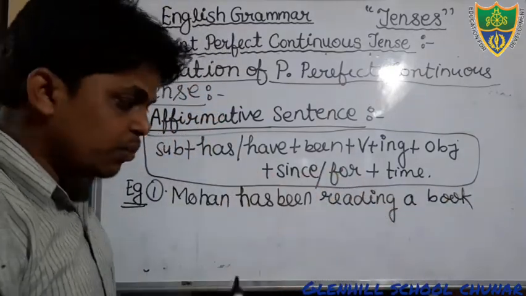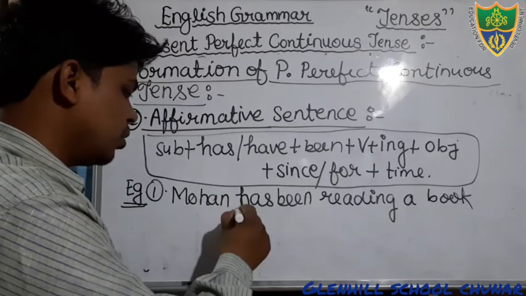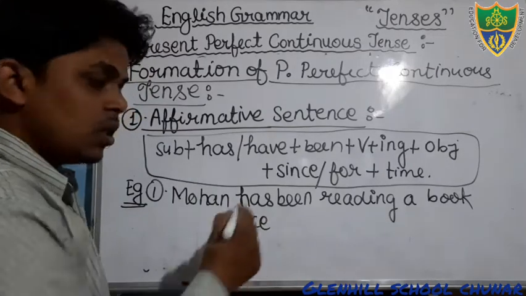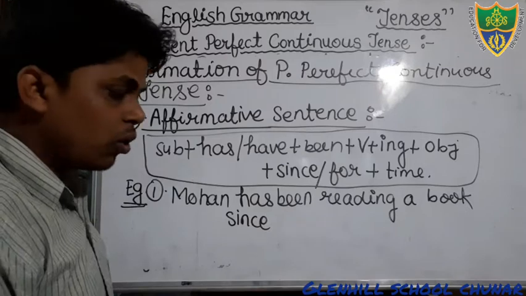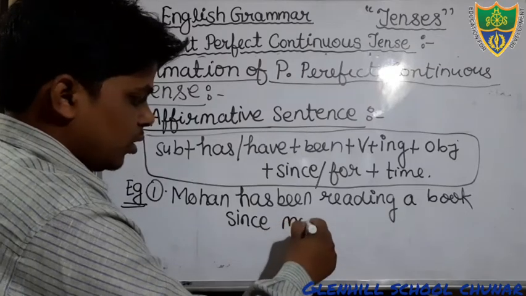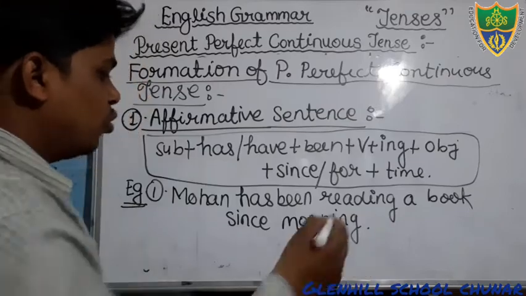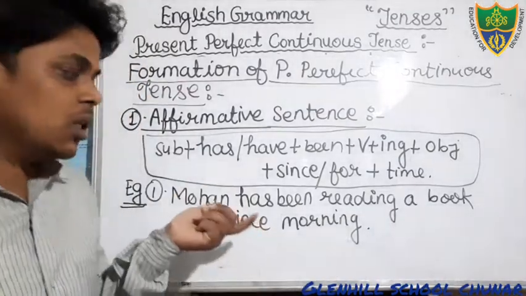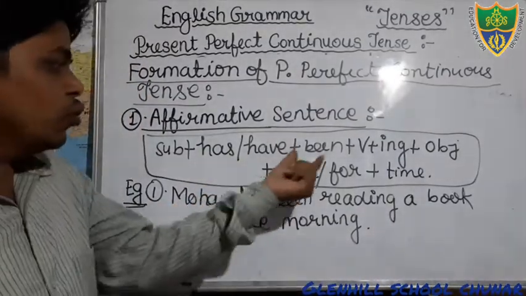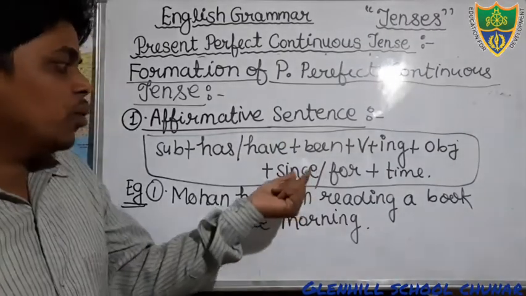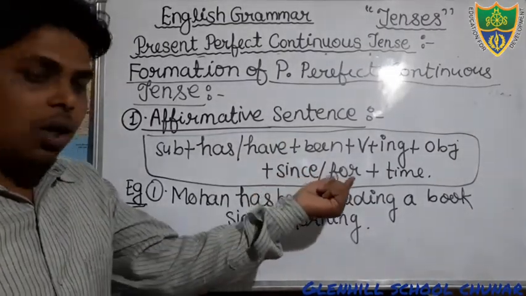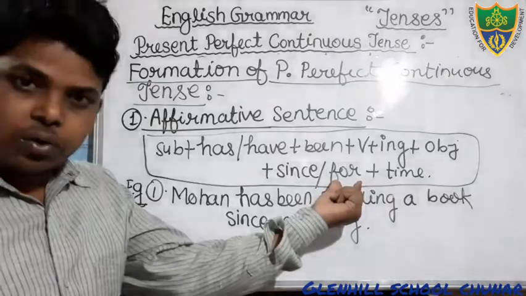If the time is fixed, we will use since. Since 8 o'clock, 9 o'clock, since morning. In the same way you can also frame other sentences. If your subject is plural, you can use have been. If your time is not fixed, then you can use for.